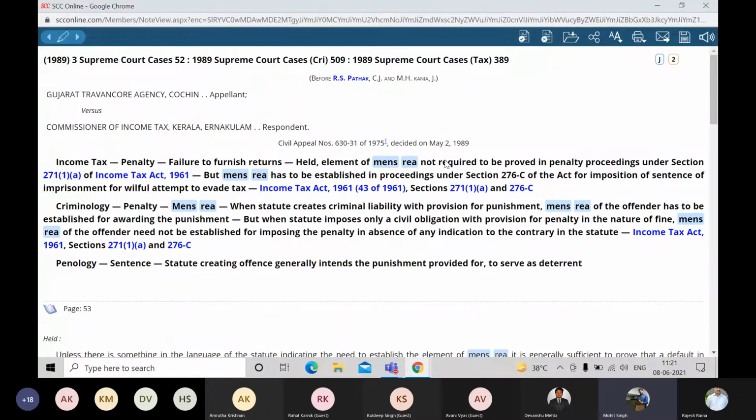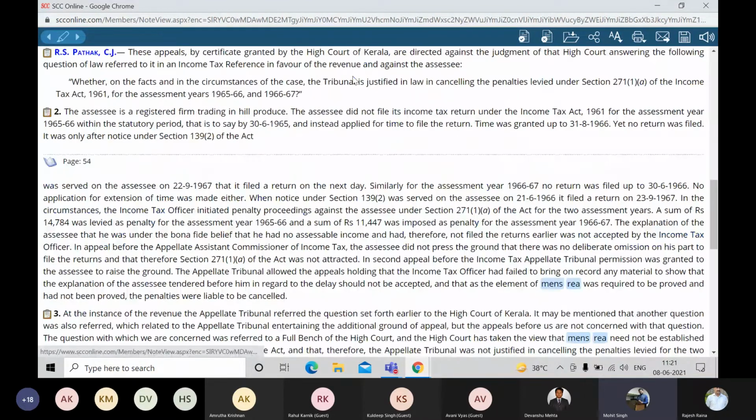Now the question was, how can we copy anything when the head notes are present? So head notes are present, as you can see over here. Now we are going to the judgment. We are clicking on the judge's name over here, and there you go. Now we are in the judgment. We all know how to read a judgment. There you go. You can read the whole judgment.